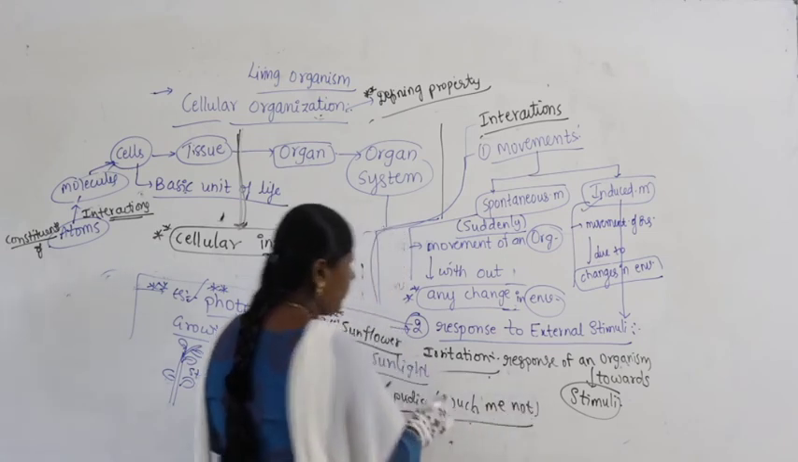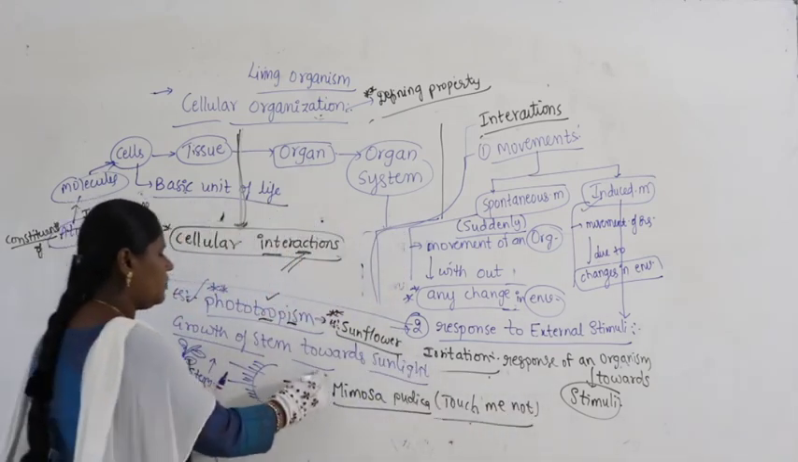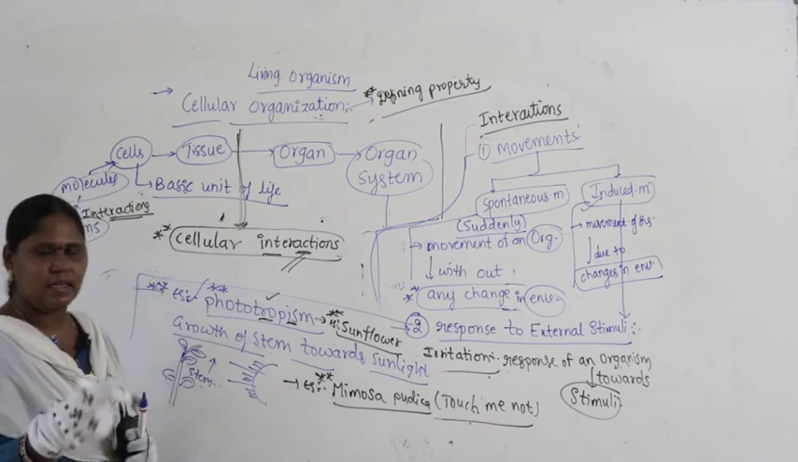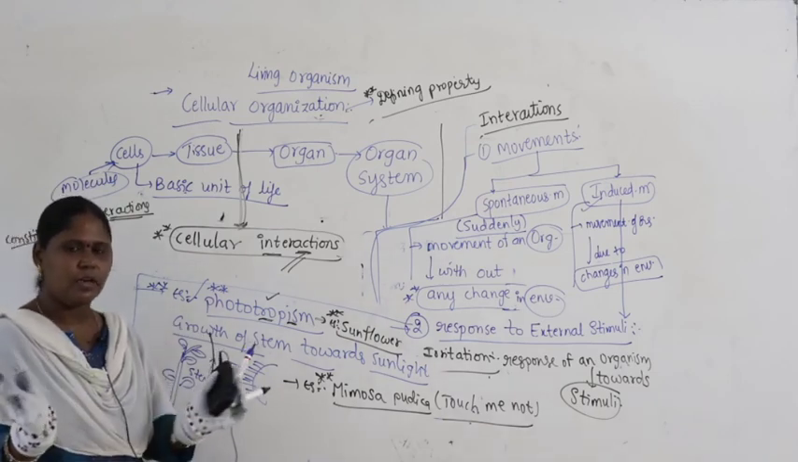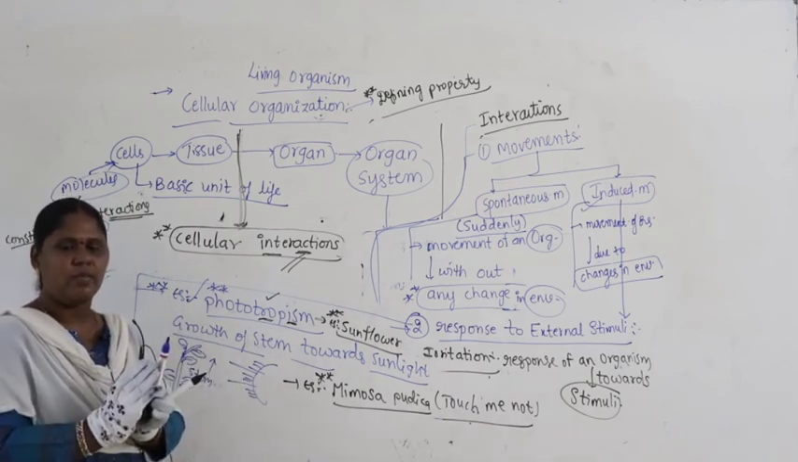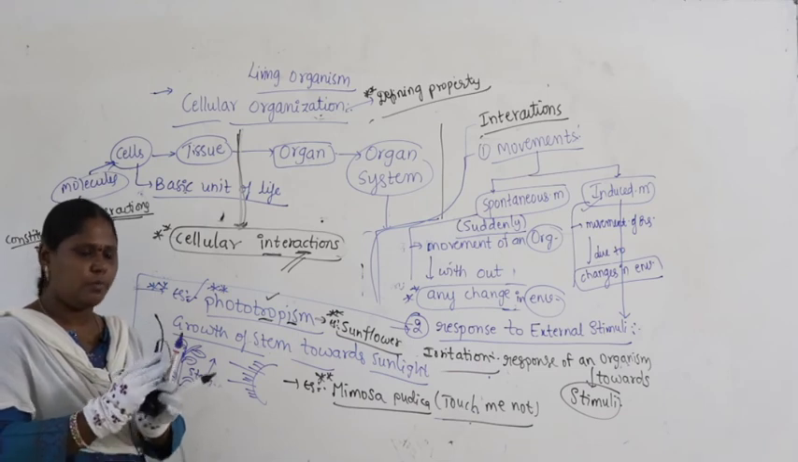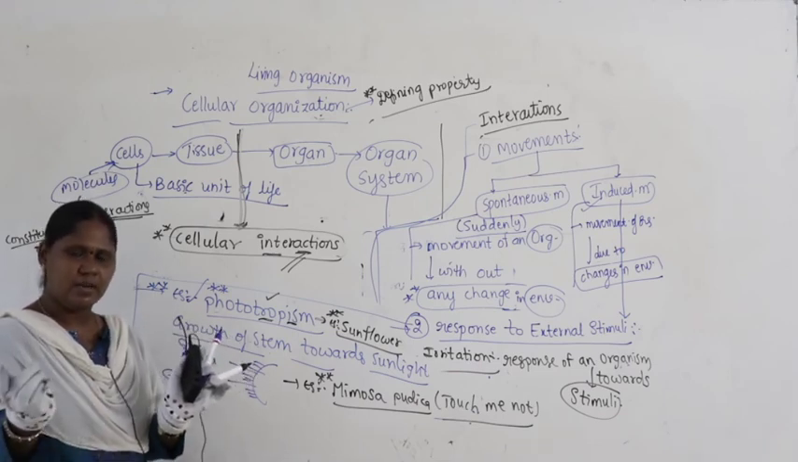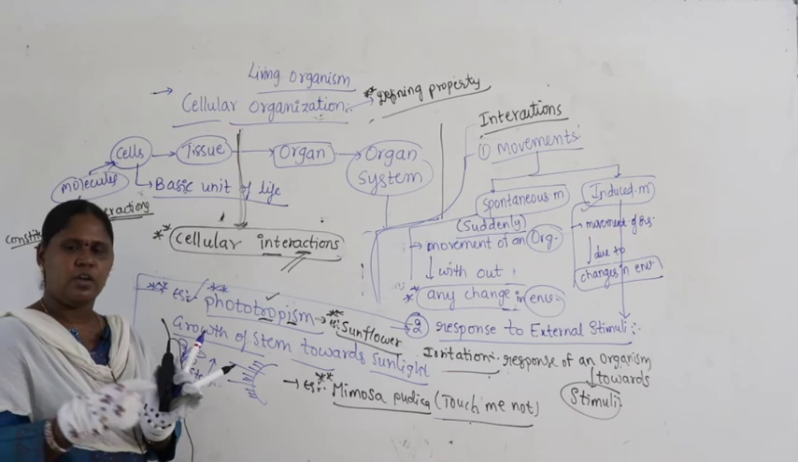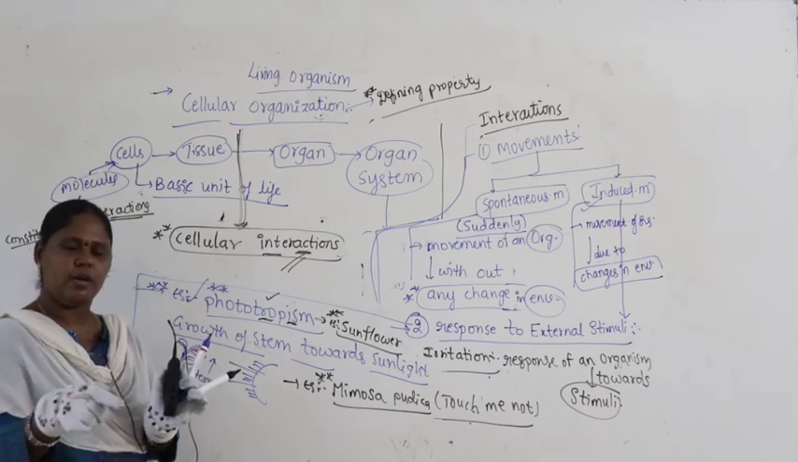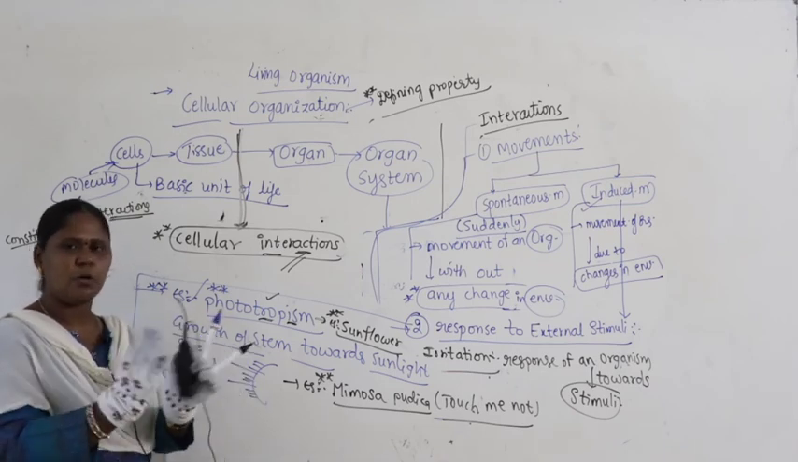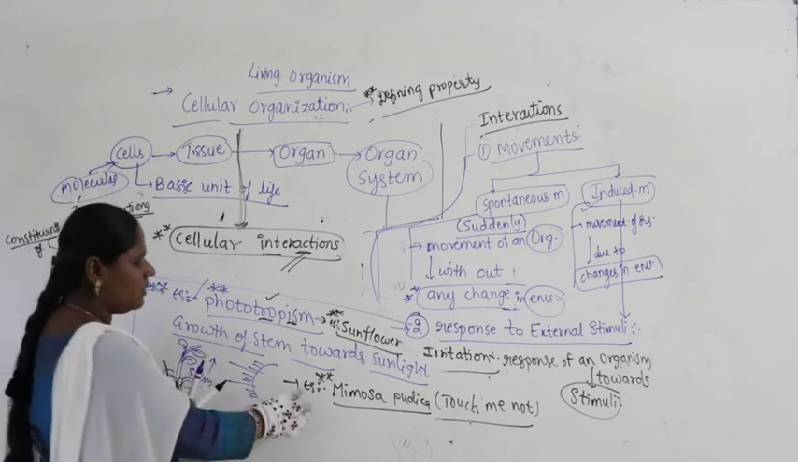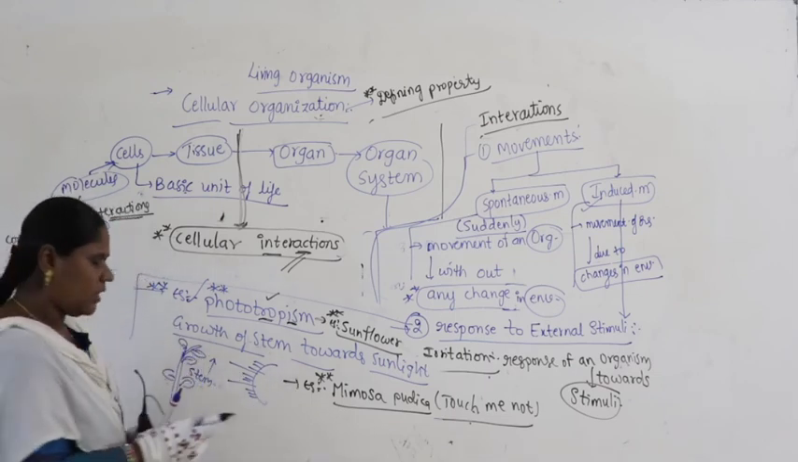Touch me not. Here what happens, this Mimosa plant has leaves, and if you touch them, immediately the leaves will close, and when there is no change in the environment they open again. If any animal, or we human beings, or anything is trying to touch the leaf, they will close. That is why they are called touch me not, and the scientific name is Mimosa pudica.